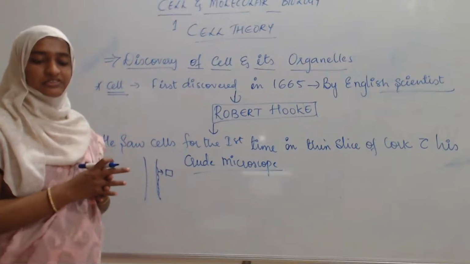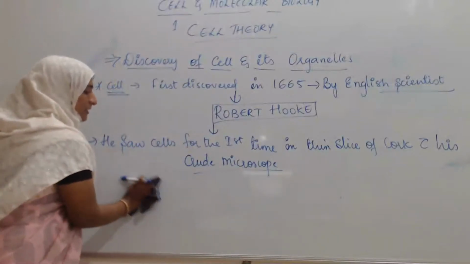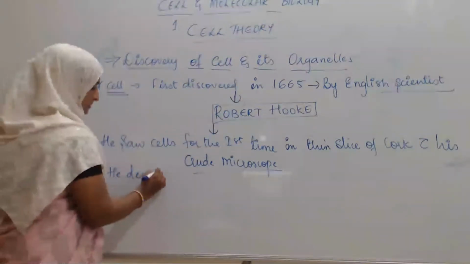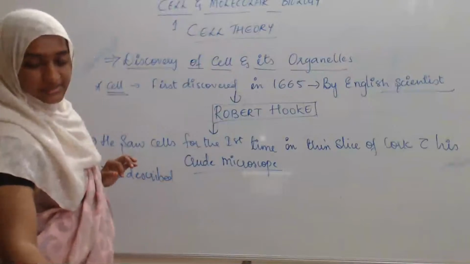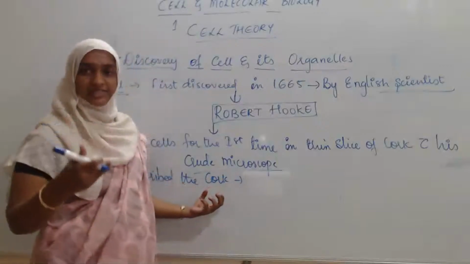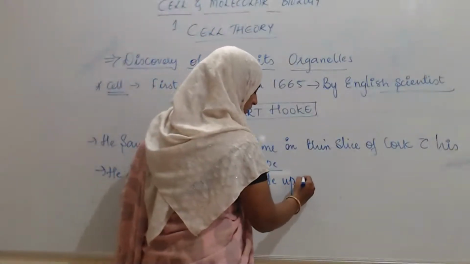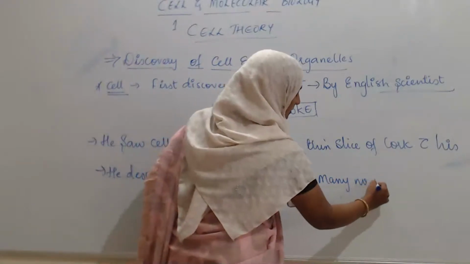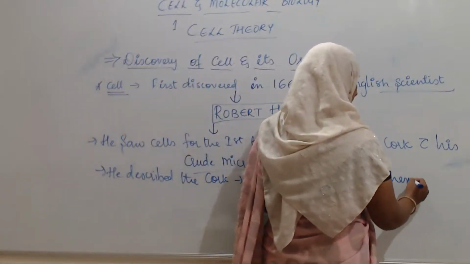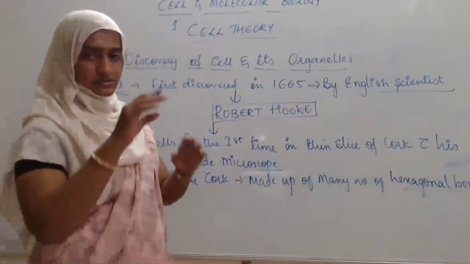When he first saw that cell through the crude microscope, he described that the cork, whatever cork he had taken from the plant, is made up of many hexagonal boxes. Hexagonal means having six sides.